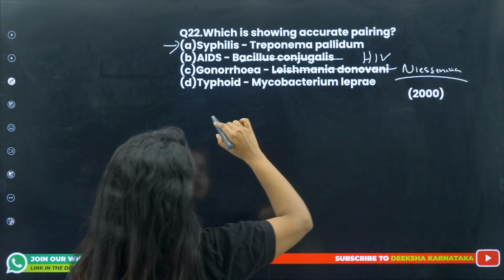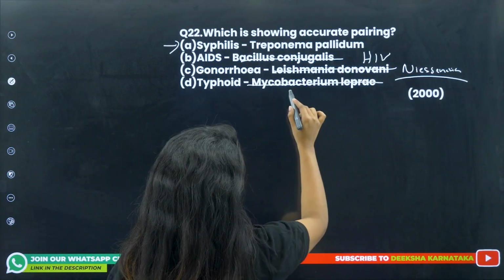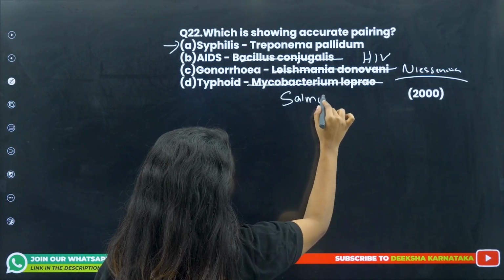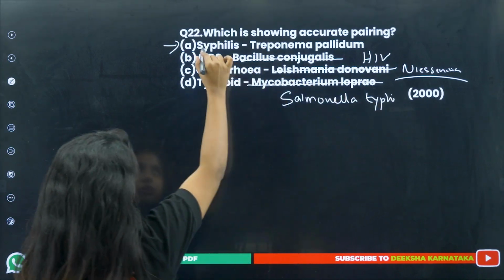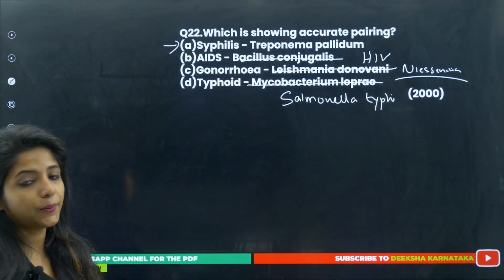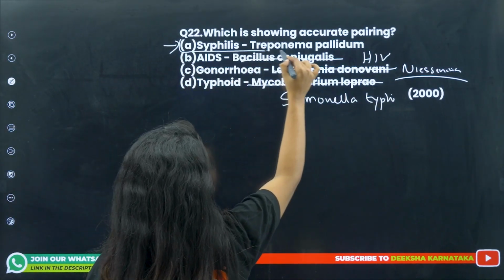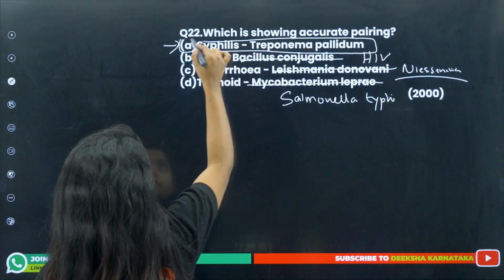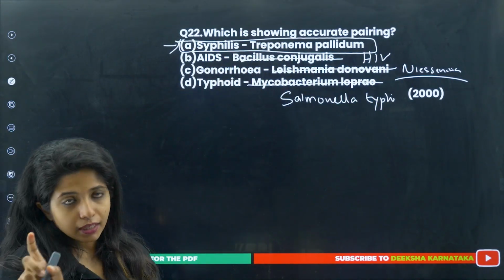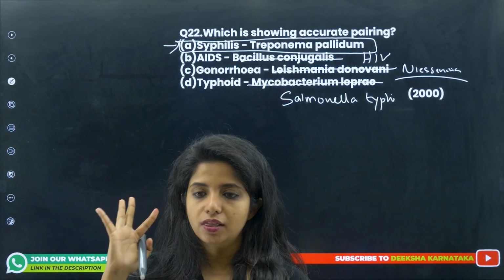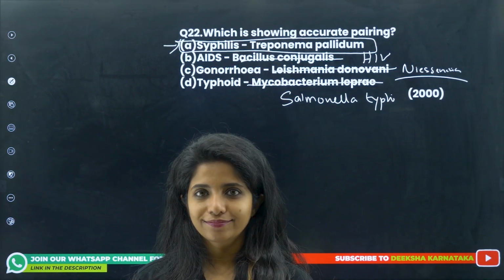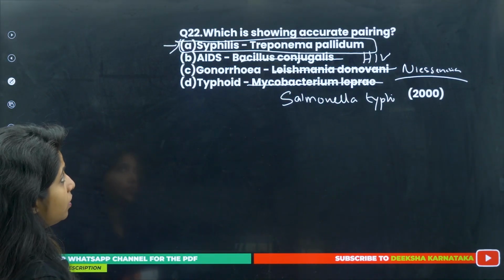Typhoid is caused by Salmonella typhi. So syphilis is the correct answer. Syphilis is caused by Treponema pallidum, and the term syphilis is there in the reproductive health chapter. This came in the year 2000.